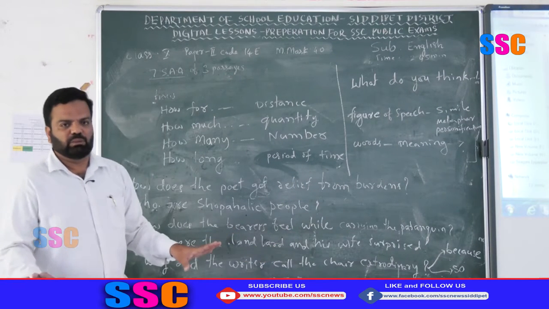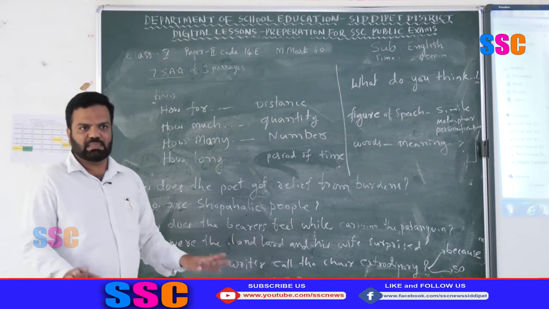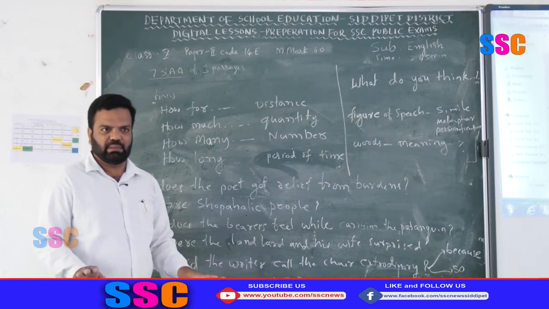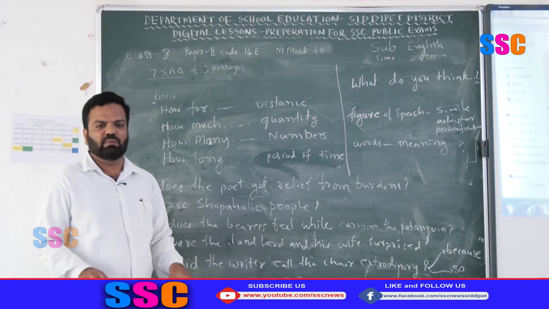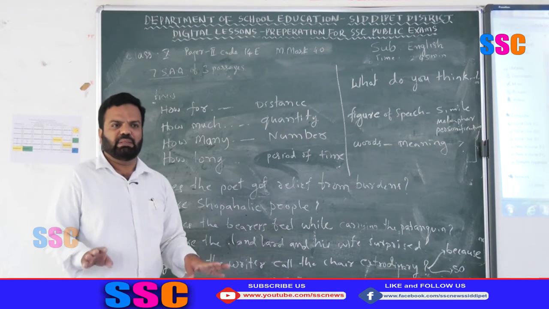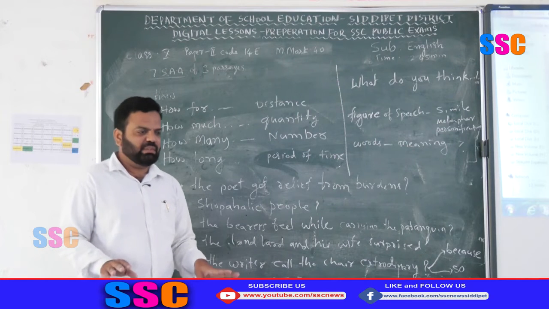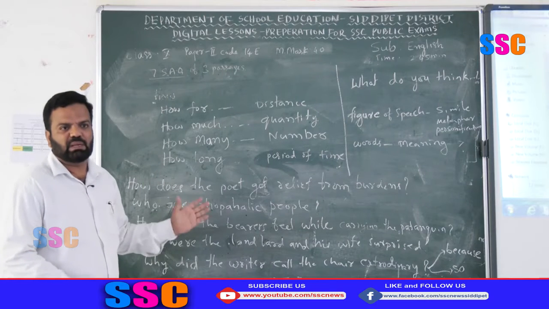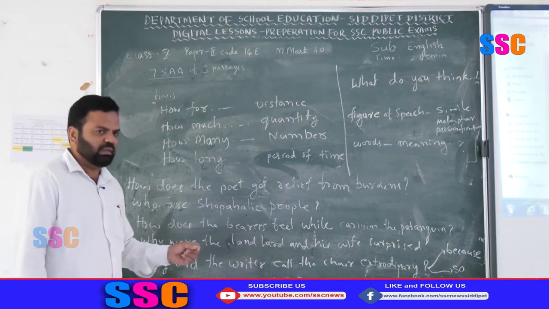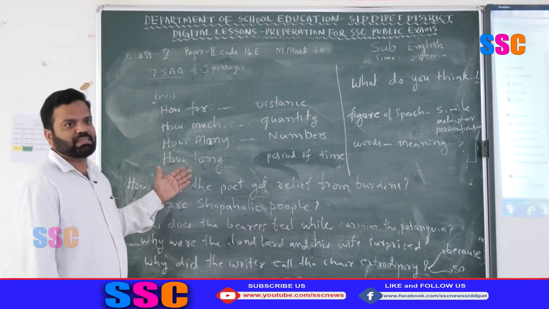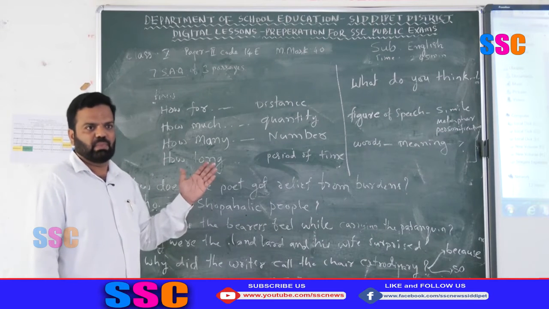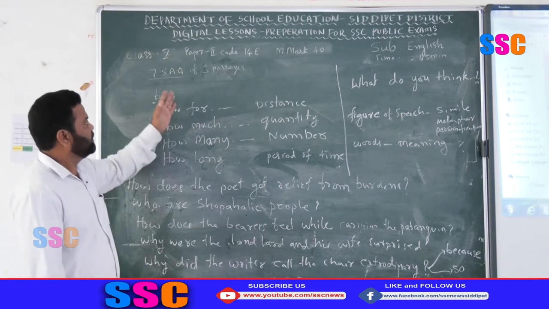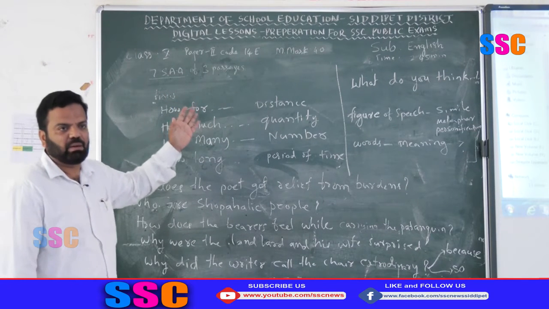You have to be aware that these two passages and one poem are unseen passages to you. You have not read them at all. You are reading them for the first time, so read thoroughly three or four times. Then go for the questions, multiple choice questions, then short answer questions. If you have a doubt, go through the passage once again while answering the questions. In that way you can get these 15 marks from Section A, reading comprehension.